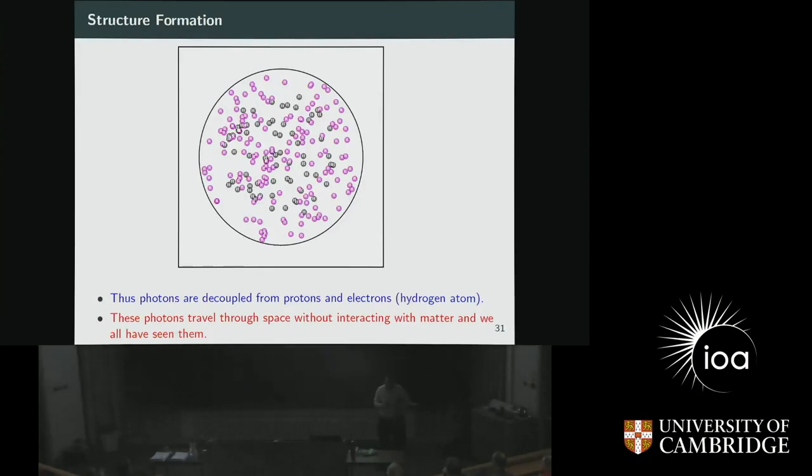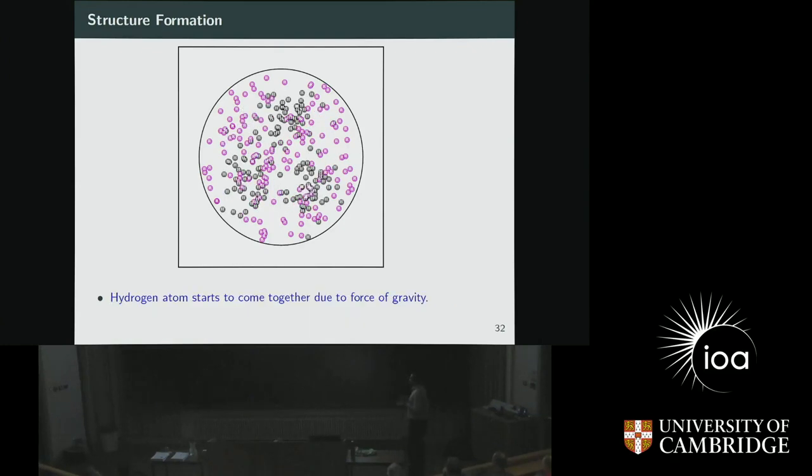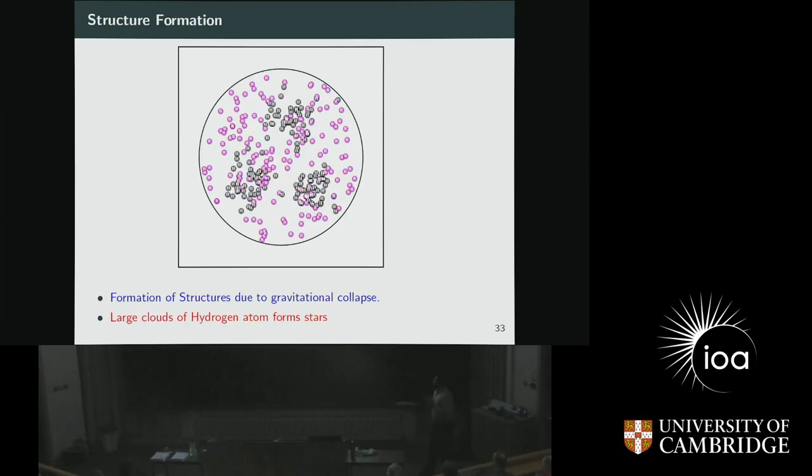Okay, so here we were. These photons, we can actually see them. But what happens to the hydrogen atom? What happens to the hydrogen atom is that they start to come close together under the force of gravity, because now there is a gravitational force acting on the hydrogen atoms. So they form very large clouds of hydrogen atoms in the universe, and we start to form what are called structures due to gravitational collapse. So there is a collapse going on now.